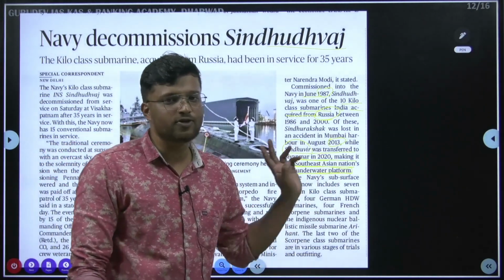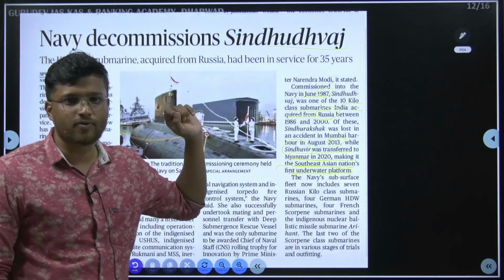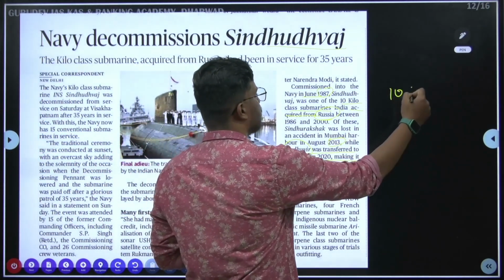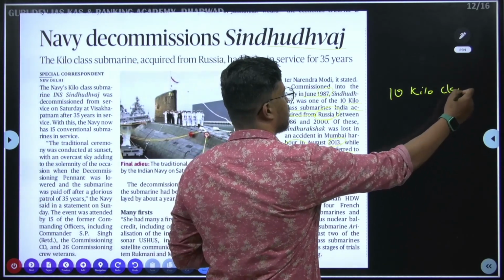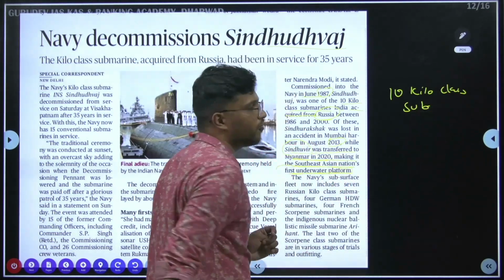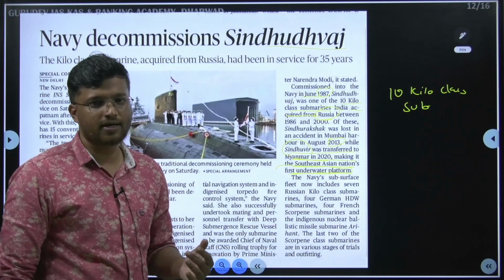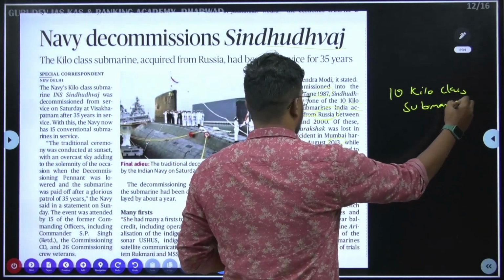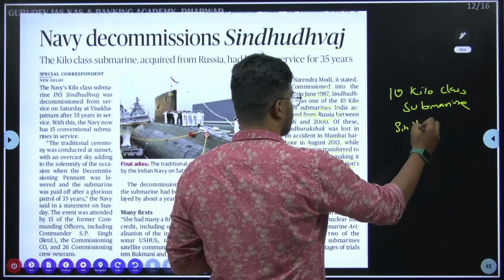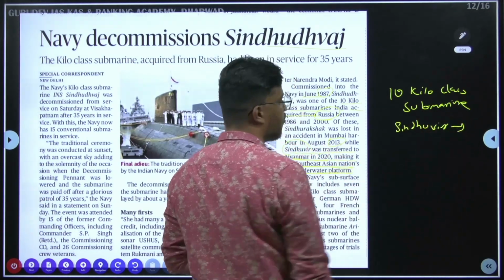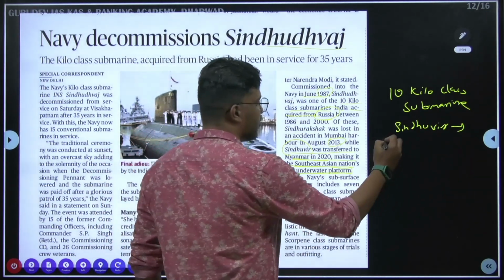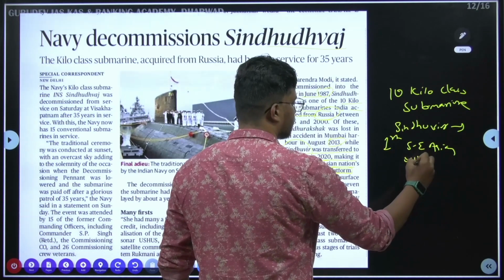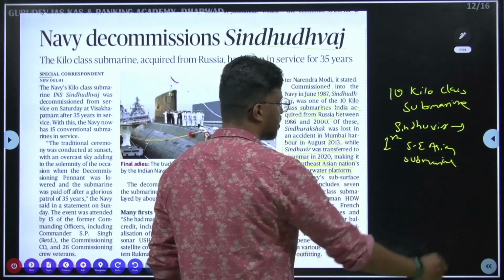Fine. So please, two things you have to note here. From where the Sindhudhvaj was acquired, it was acquired from Russia here. It is a 10 kilo class submarine. Okay. By 10 kilo, we don't mean that it is the total weight. It is a project. Okay, it is one kind of a project. And also you have to know about the other submarine, which is again of the Indian Navy, and it is the first Southeast Asian submarine. Okay, so these are the points.